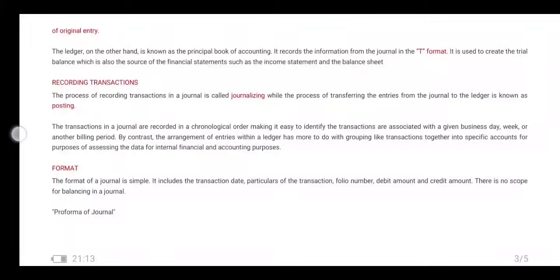Recording transactions. The process of recording transactions in a journal is called journal entries or journalizing, while the process of transferring the entries from the journal to the ledger is known as posting. It is ledger posting.